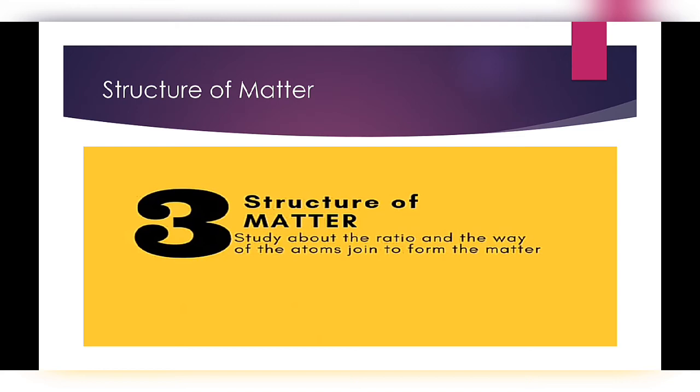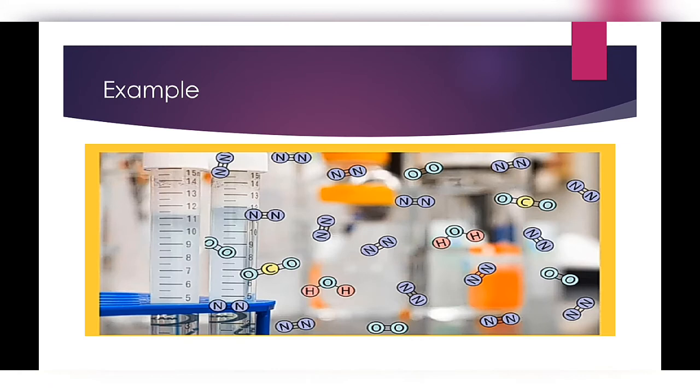There is written, what is structure of matter? Study about the ratio and the way of atoms joined to form the matter. Let's take an example here. Look at this picture. If you can see, there is a water molecule, H2O. One hydrogen combines with oxygen and another hydrogen also combines with the same oxygen and forms water. Nitrogen combines with nitrogen and forms a nitrogen molecule, and then a carbon dioxide example is given there, and an oxygen molecule example is given there. So these are all structures of matter, that is, how the atoms are arranged.